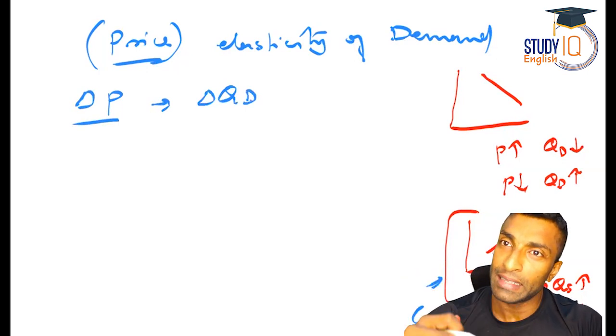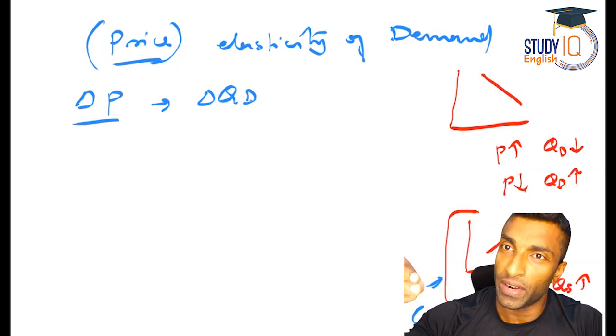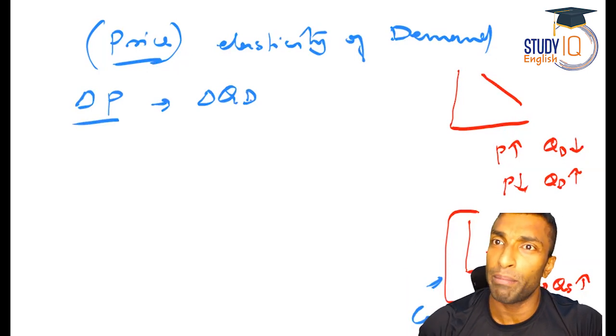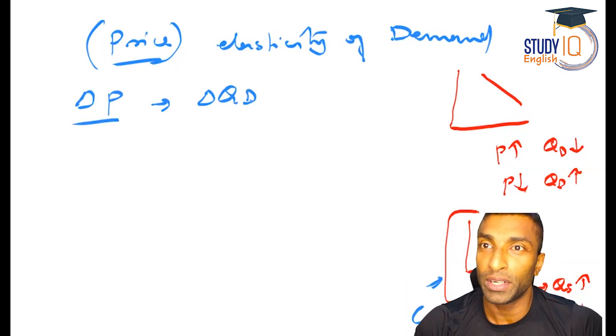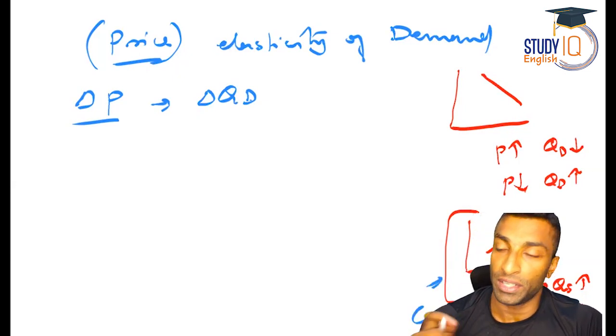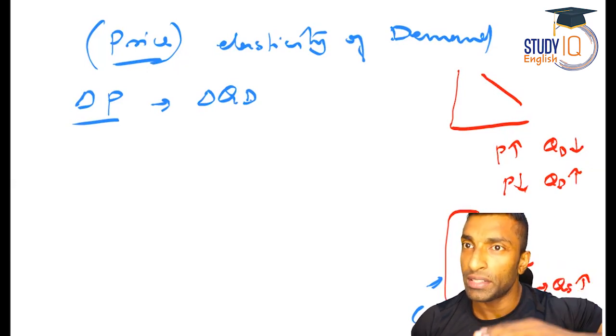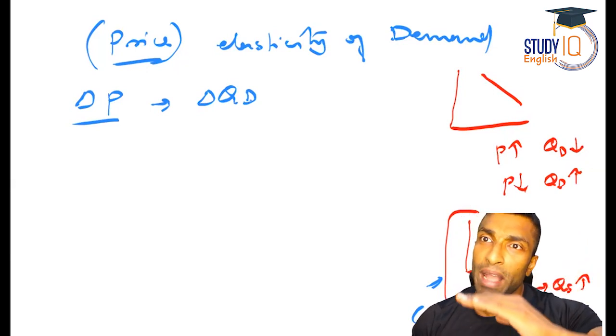Guys, if the price changes, mostly, I'm not saying in all cases, there may be cases where even if price changes, the demand may not change. And that we need to discuss here. Okay. So most of the time when the price changes, demand changes. Most of the time when the price increases, demand will decrease. When the price decreases, demand will increase.